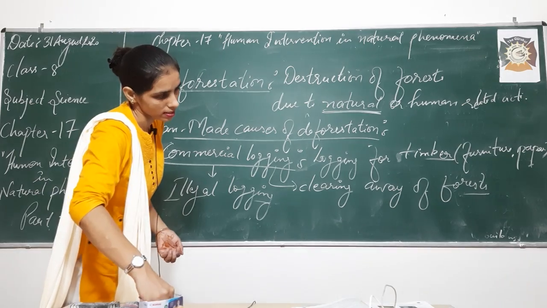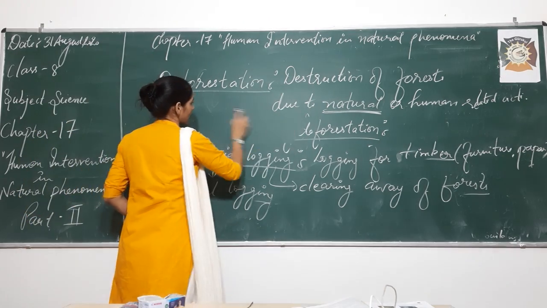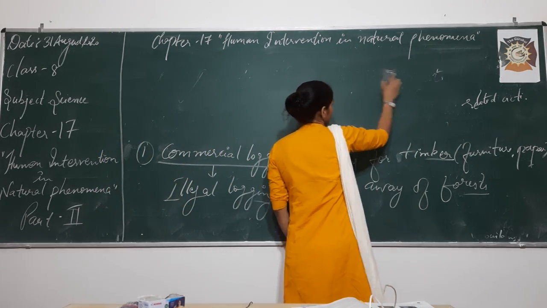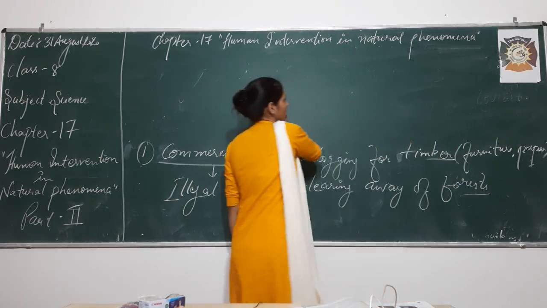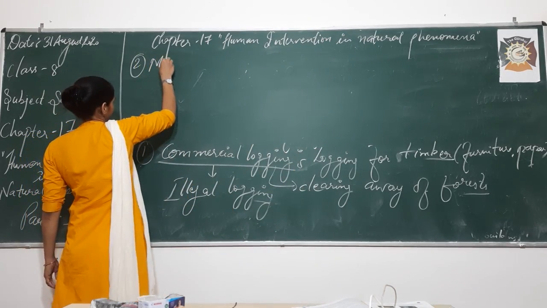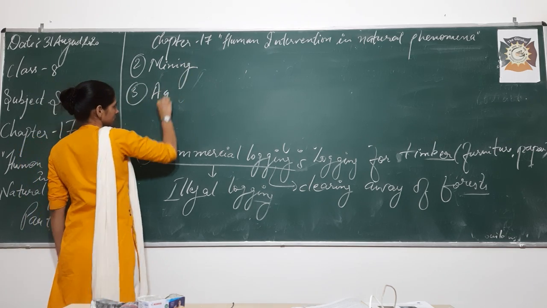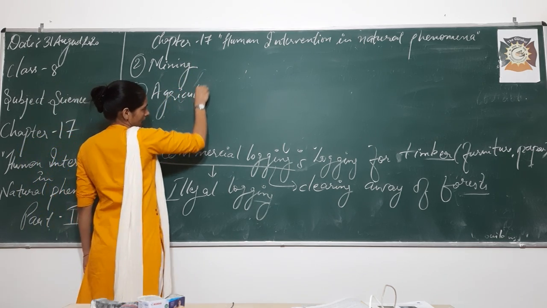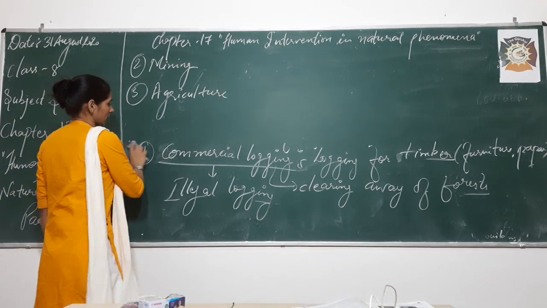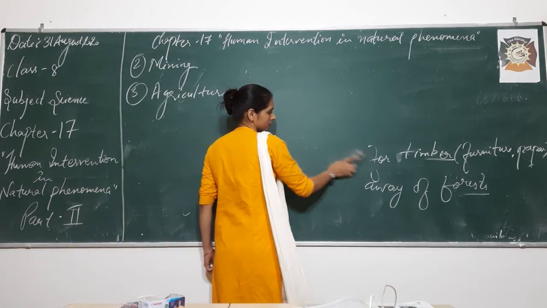Now let me discuss the next point: what are the further causes of this deforestation. The next point is mining. Third is agriculture. I'll discuss all these points. I'm just writing in brief so that you can know that these are the various reasons.